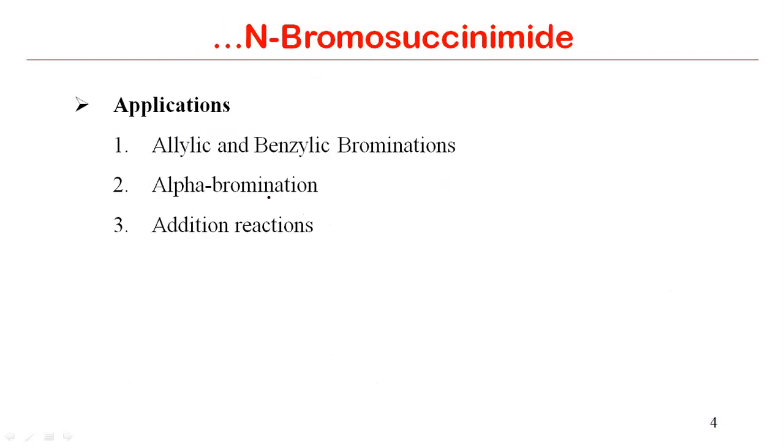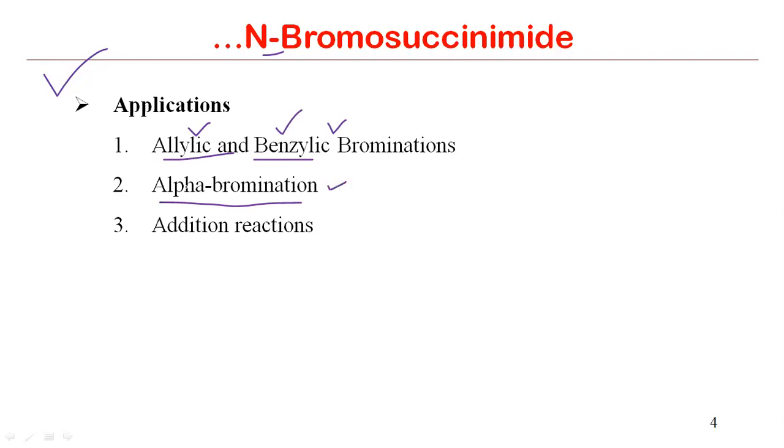All right. So this is the important part of any reagent. Whenever we are talking about any reagent, we should know the application, what are the main applications of that reagent. So for NBS, we have three applications. First one is the most important and most common, that is allylic and benzylic bromination. Means bromination at allylic position or at benzylic position. Then we have alpha bromination of carbonyl compound.